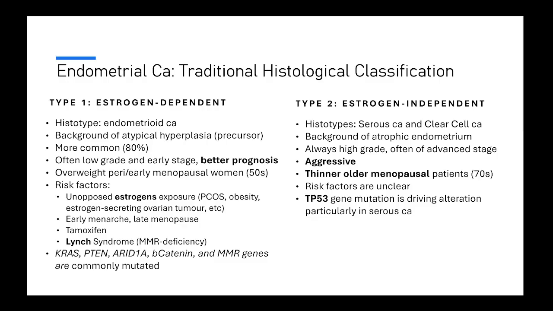Patients who take tamoxifen, extremely important. We discussed it before. Tamoxifen has a weak estrogenic effect on the endometrium and therefore can lead to endometrioid carcinoma. And finally, another risk factor is patients with Lynch syndrome who have MMR deficiency. We discussed Lynch syndrome in the neoplasia lecture last semester.